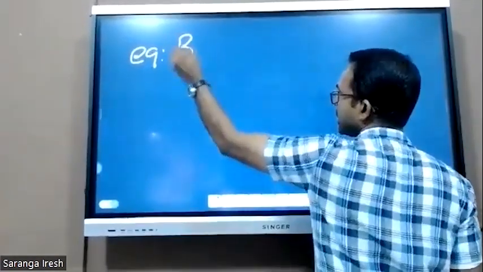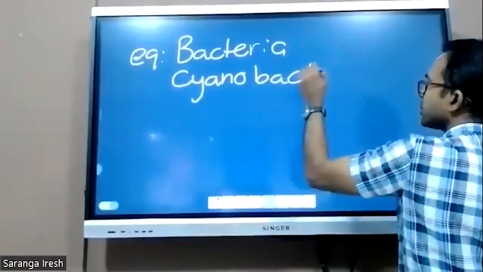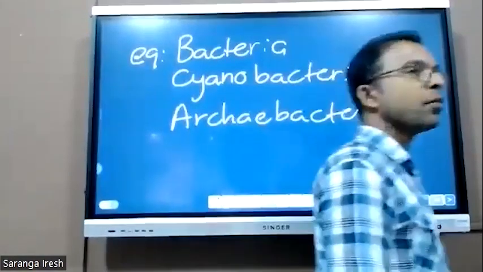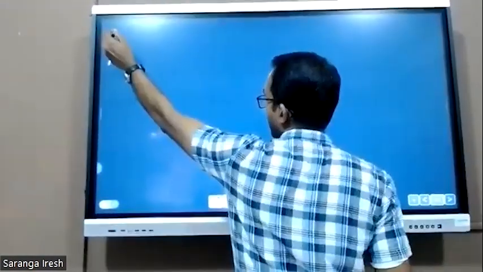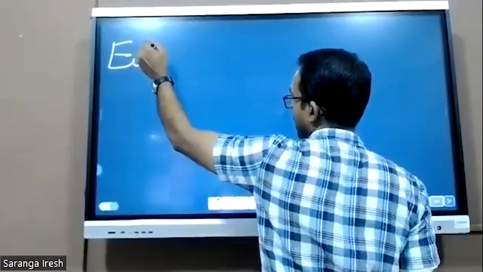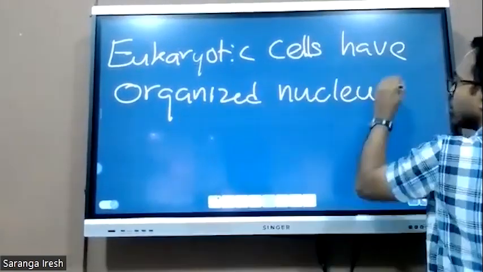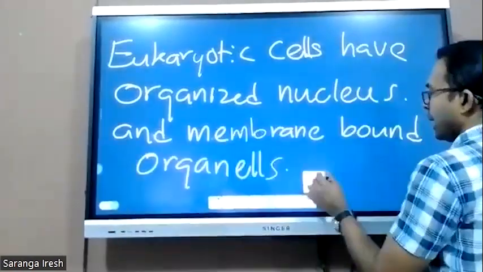Examples: bacteria, cyanobacteria, archaebacteria. Cyanobacteria do photosynthesis. Next point. Eukaryotic cells have an organized nucleus and membrane-bound organelles.